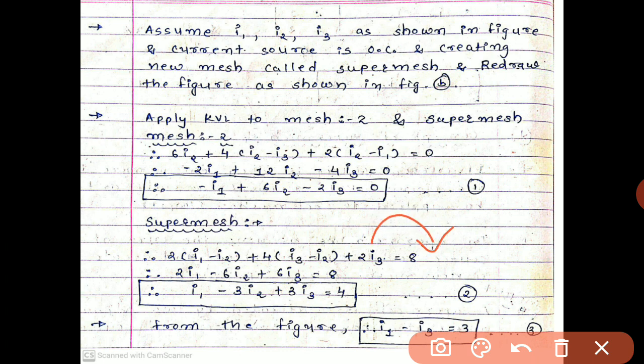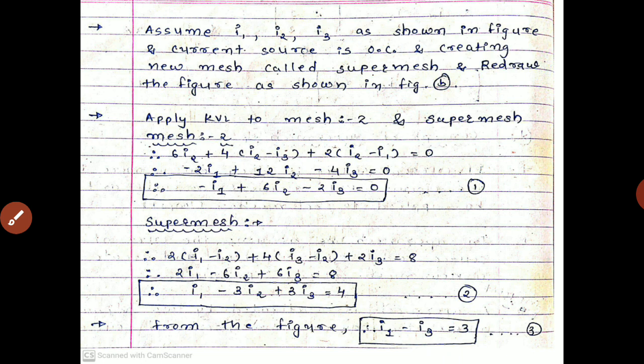By simplifying the super mesh equation, we get I1 minus 3I2 plus 3I3 equals 4, equation number 2.